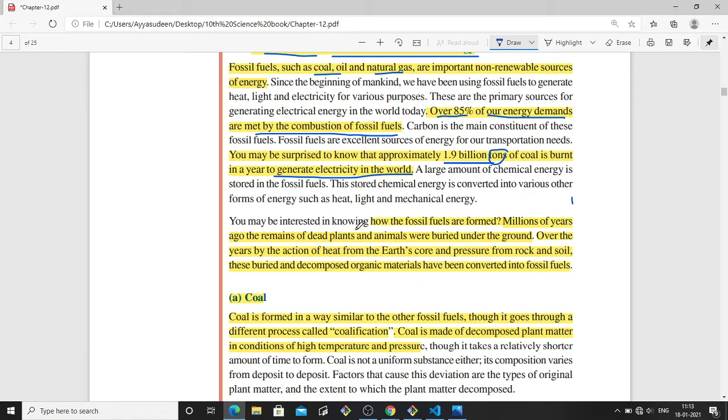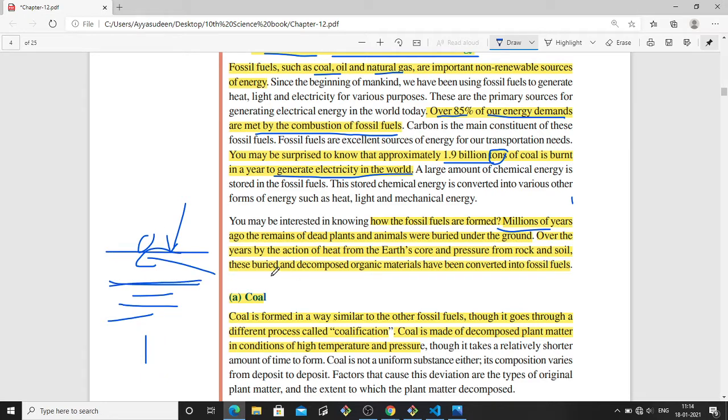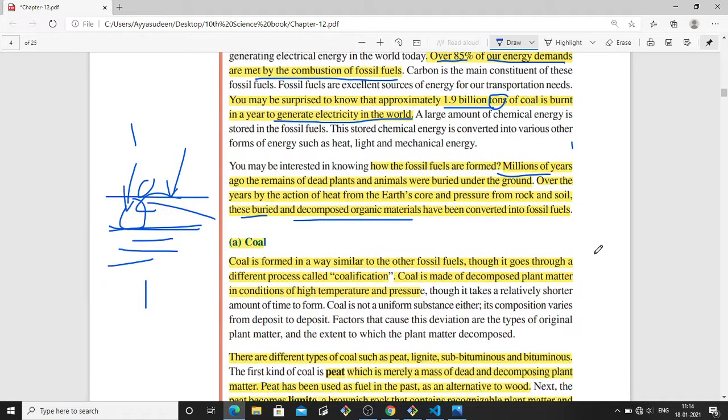So how are the fossil fuels formed? Millions of years ago, the remains of dead plants and dead animals were buried under the ground. Over the years, by the action of heat from the earth's core and pressure from the rock and soil, these buried and decomposed organic materials, the dead plants and animals, are converted into fossil fuels. It takes thousands of years.